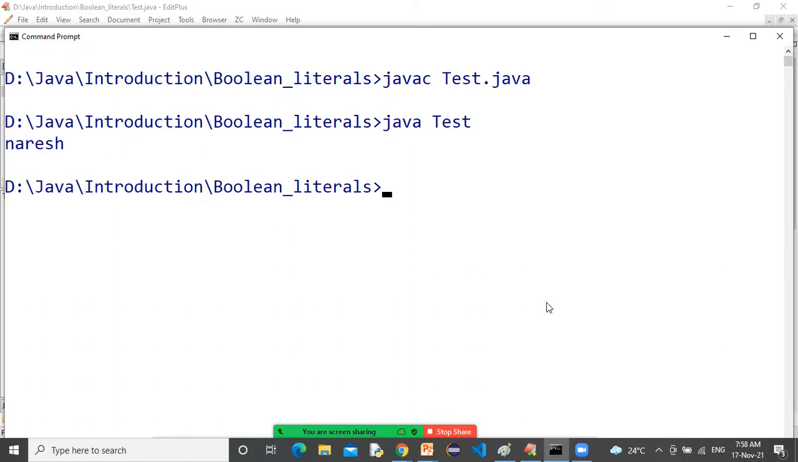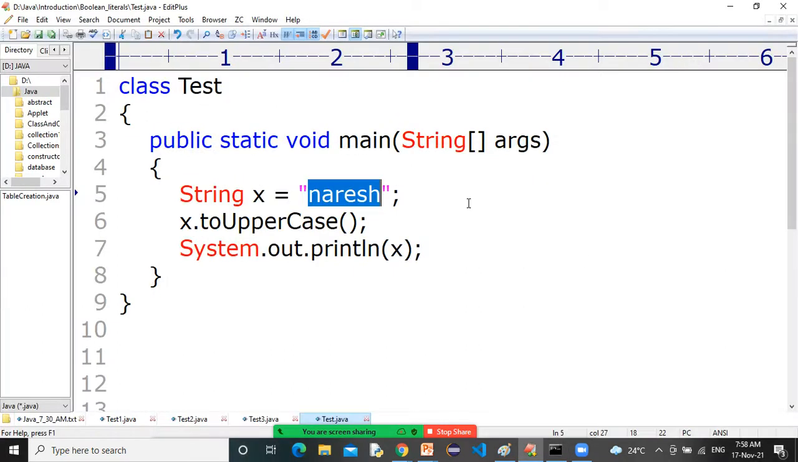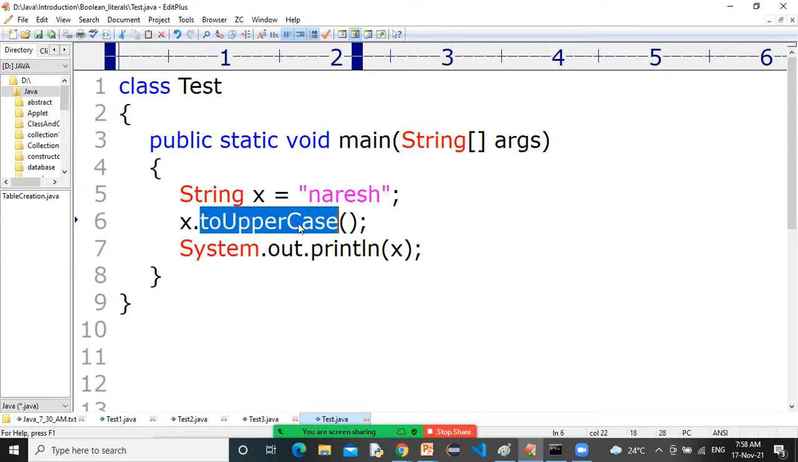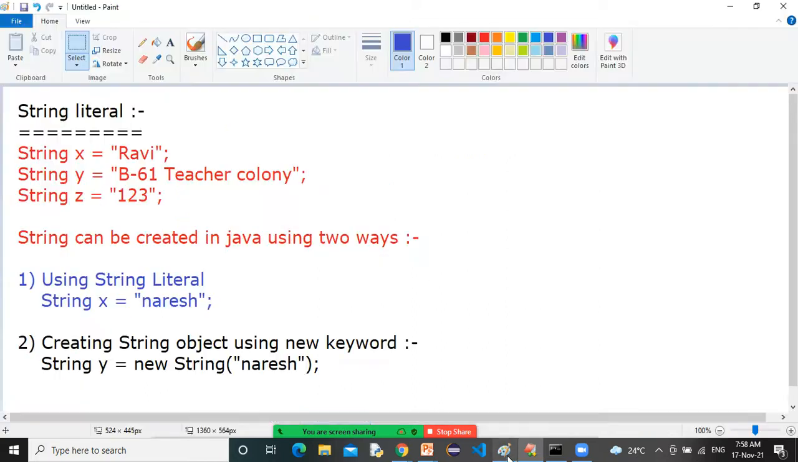So why is this? Why is Naresh in small only? What is the problem here, boss? Is this toUpperCase method not working? Although it is a valid method, why? Because the program is compiling. Once the program is compiling, it is a valid method or not? Yes, 100% it is a valid method. Then what is the problem? Yes, sir. So now listen to the concept.